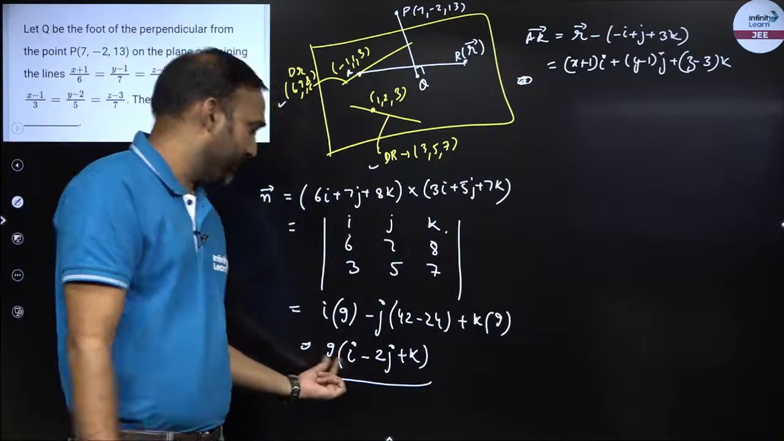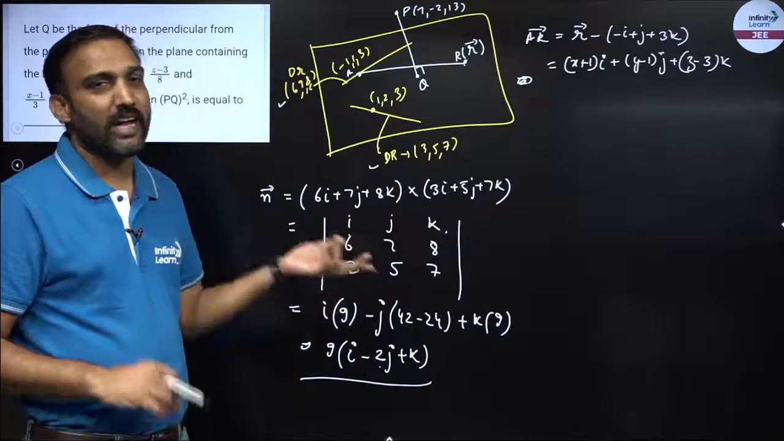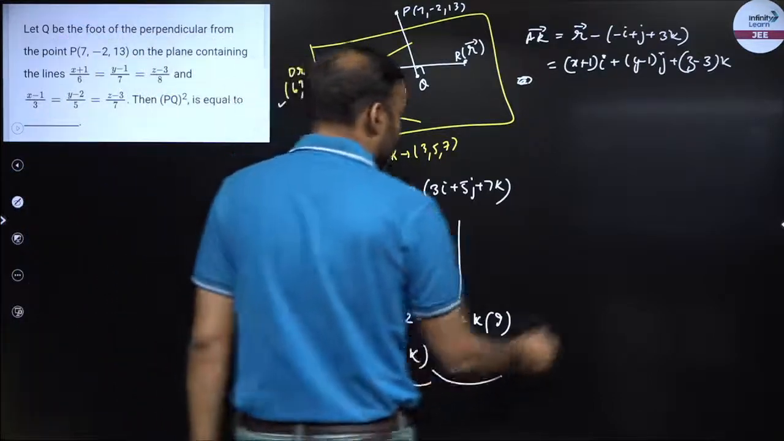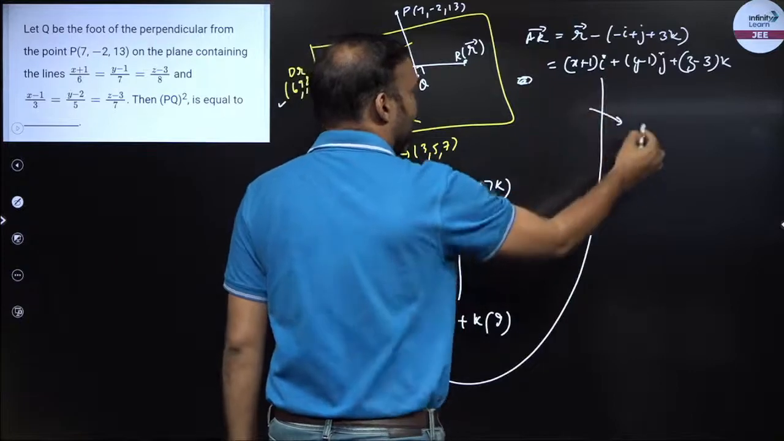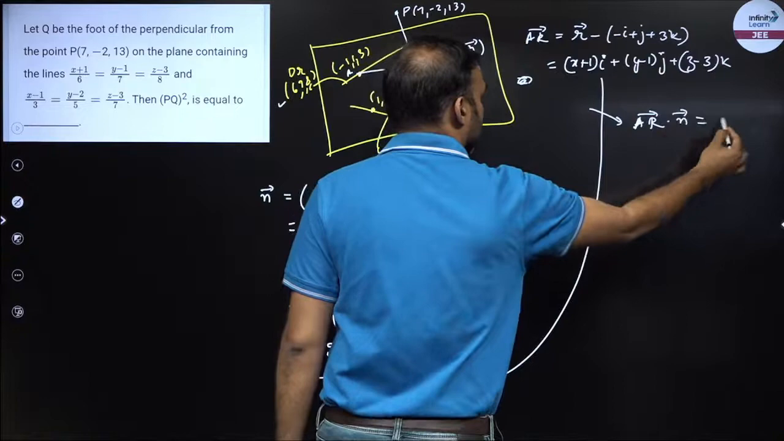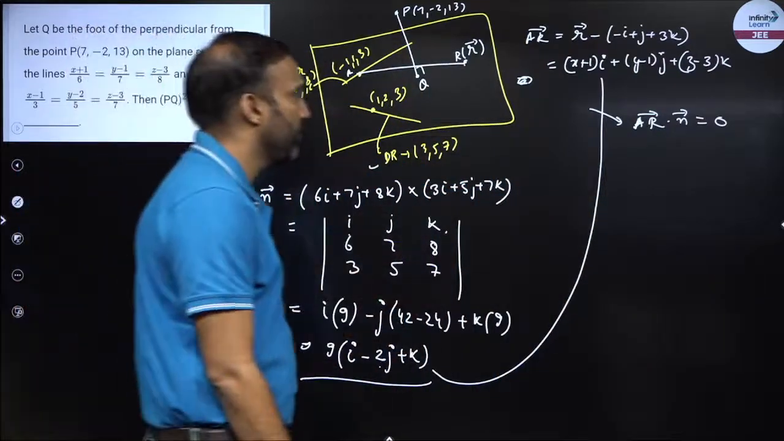Now this is the magnitude, this is the vector. Either you can take 9 or you can remove 9, because at the end I need to take the dot product and set it equal to 0. So this is normal, this is a vector in the plane. So I know the R vector dot n vector is equal to 0. The 9 will obviously cancel out, and I have a 0 on the right hand side.